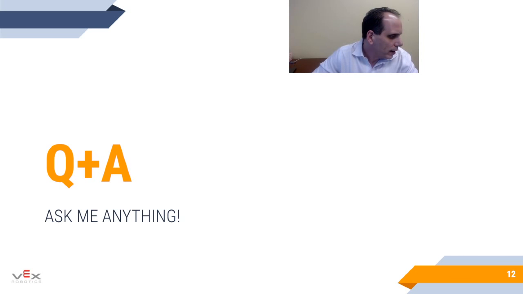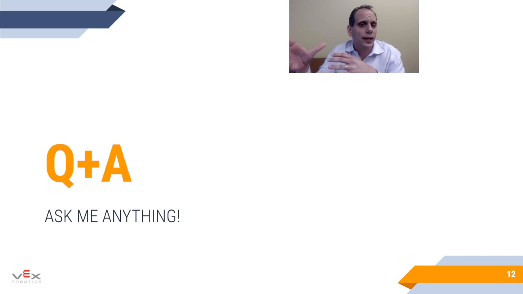I have a question: will VEXcode VR be available for IQ blocks or V5 text? Well, first of all, as you saw here, VEXcode VR is very similar to VEXcode IQ blocks. The interface is the same. The drivetrain blocks are the same. Obviously, there are a few differences, in that now we have a pen command, we have location, things like that built into it, as I showed here. But it's very, very similar to what you're doing with VEXcode IQ blocks right now.